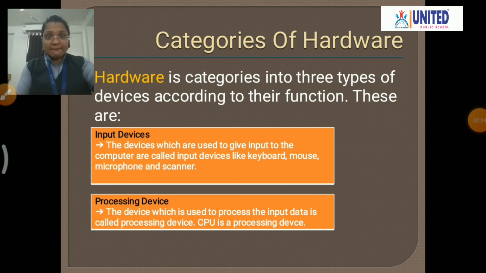What is the example of a processing device? CPU is the processing device that can process the data to get the information.